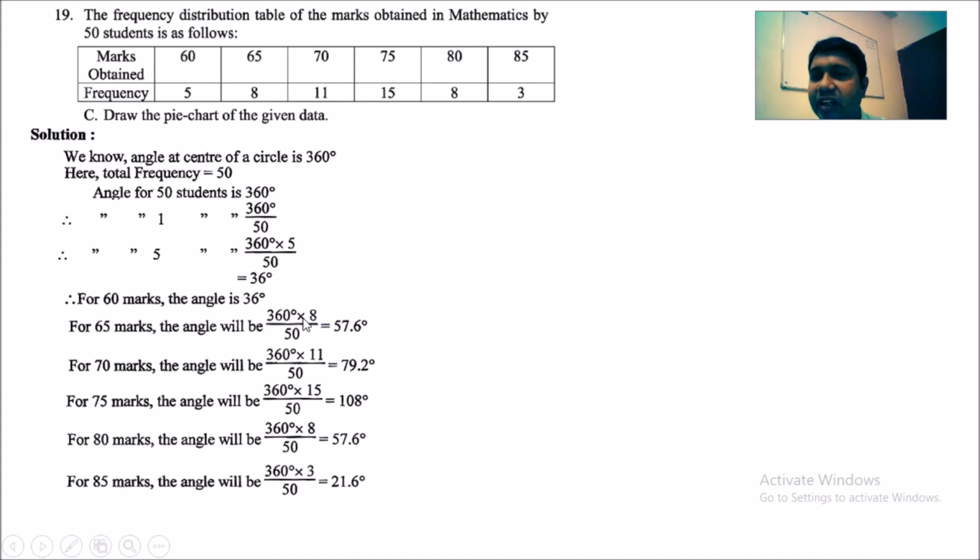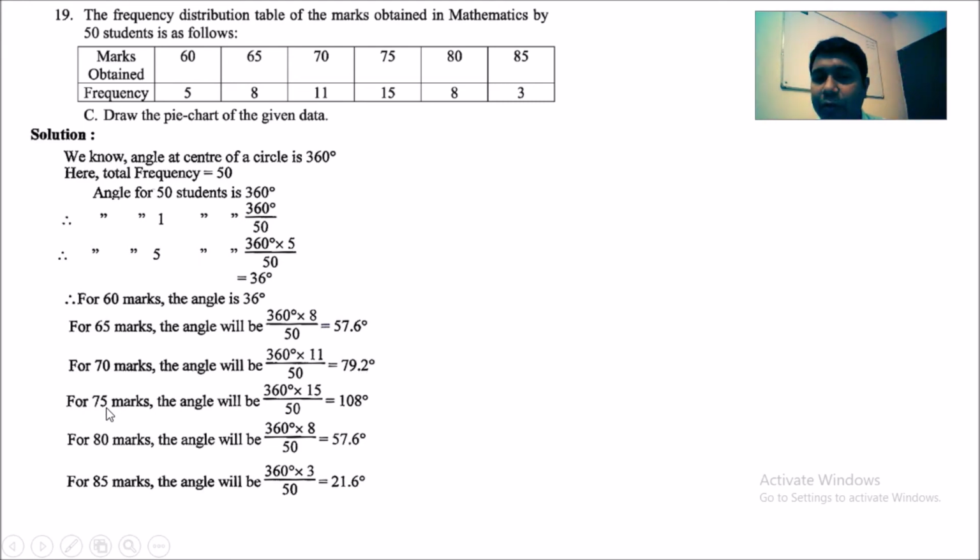360 degree into 8 by 50. If you use a calculator, you will get 57.6 degree. For 70 marks the angle will be 360 degree into 11 by 50. If you calculate, you will get 79.2 degree.